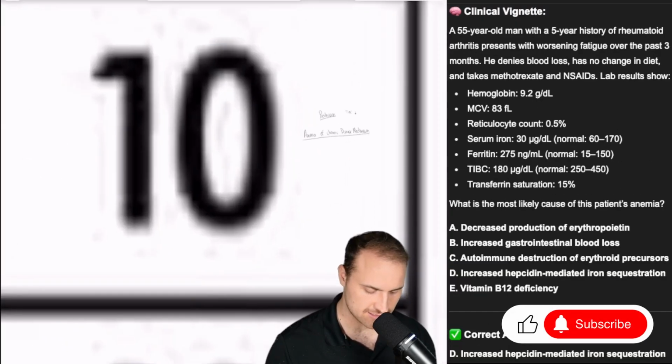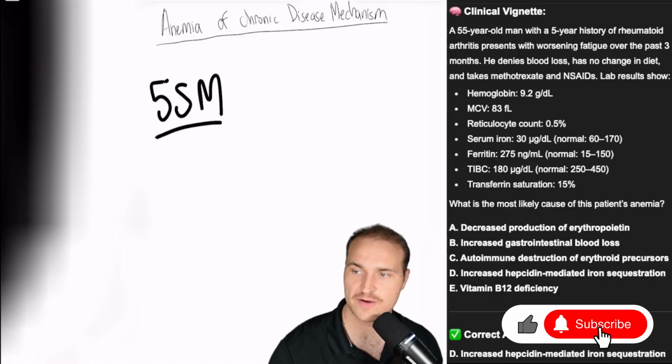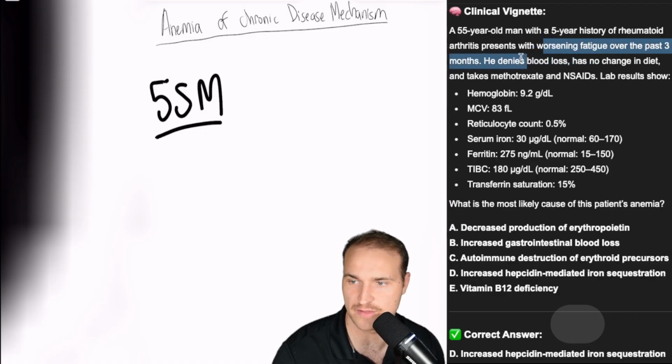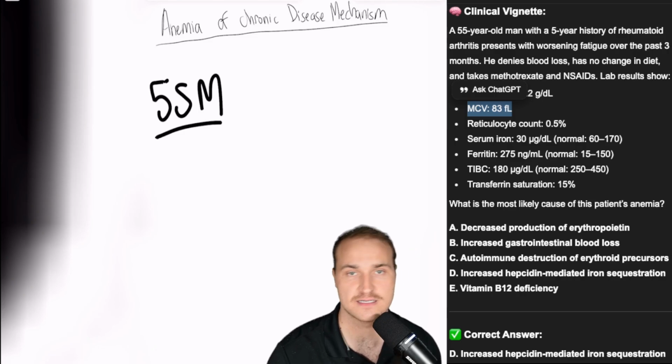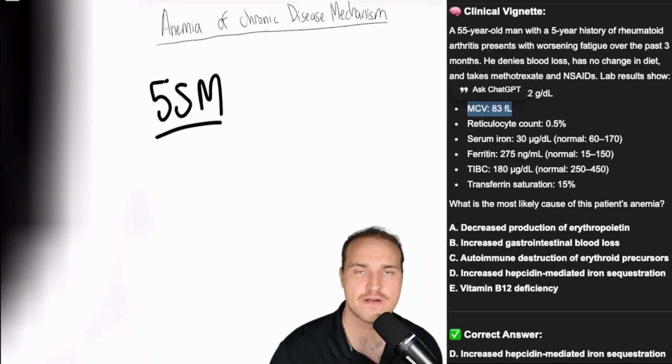All right, for question 10. Here we have a 55-year-old man with a 5-year history of rheumatoid arthritis, has worsening fatigue over the last 3 months. He denies blood loss, no change in diet, takes methotrexate and NSAIDs. Lab results show all of this good stuff. What's the cause of his anemia? The answer is increased hepcidin-mediated iron sequestration. This is anemia of chronic disease. This is also known as anemia of inflammation. Very commonly tested cause of normocytic, microcytic anemia, especially in hospitalized or chronically ill patients.